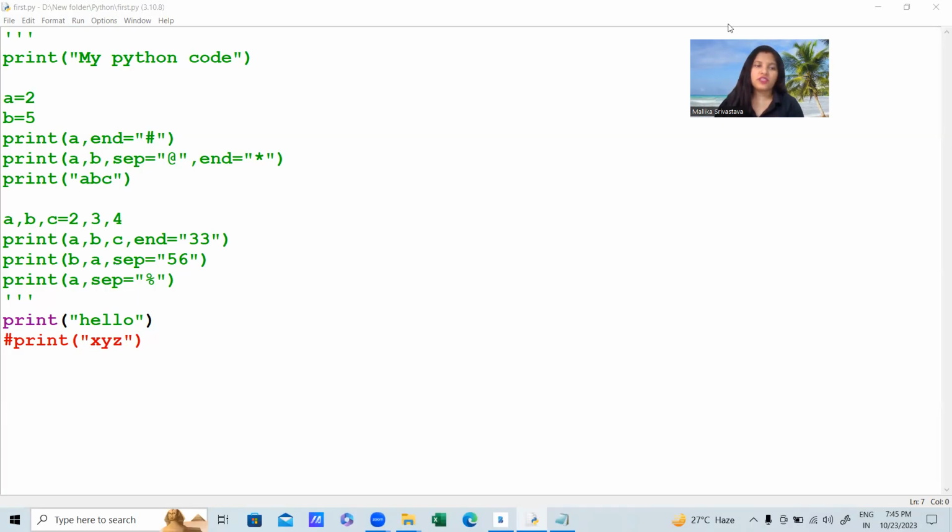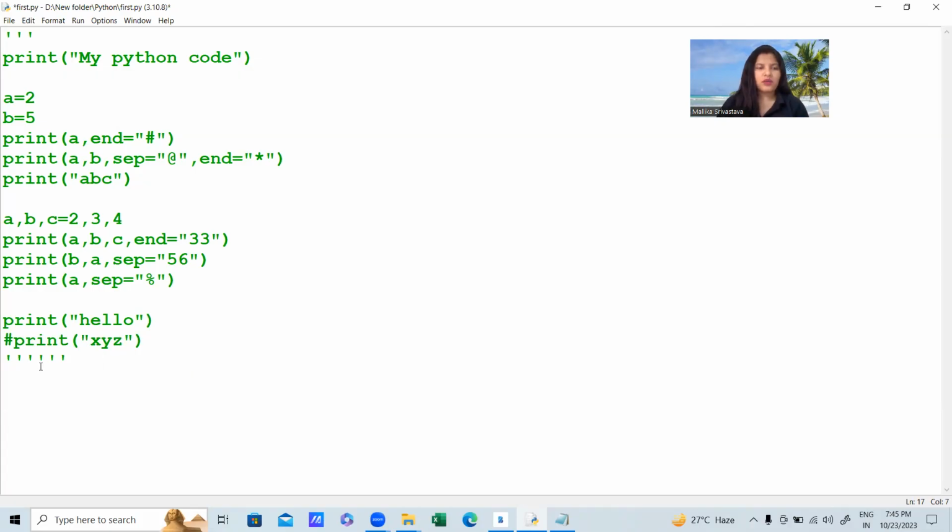Let's talk about some more things. This is how comments work in Python or in any other programming language. Only the syntax differs for single-line and multi-line comments in different programming languages. But in Python, for single-line comments we use hash, and for multi-line comments we use triple quotes. Now, let me comment it out again.